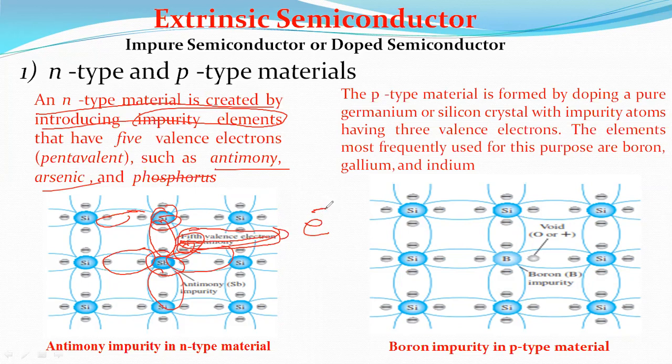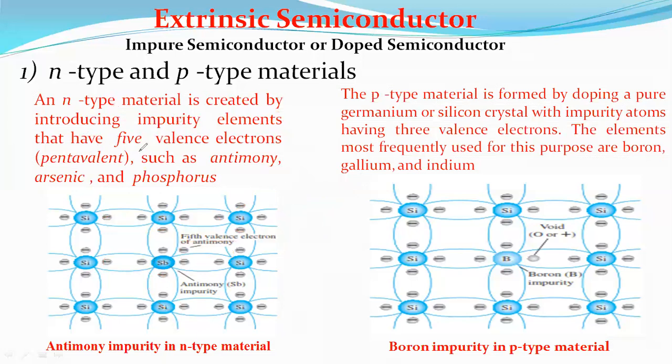Now what happened? This fifth electron is donated. Donated means that's why it is called a donor. It donates a relatively free electron to the structure. This antimony is covalently bonded with silicon material, and one electron is donated, that is called a free electron. N-type material is created with the help of pentavalent valence electrons.